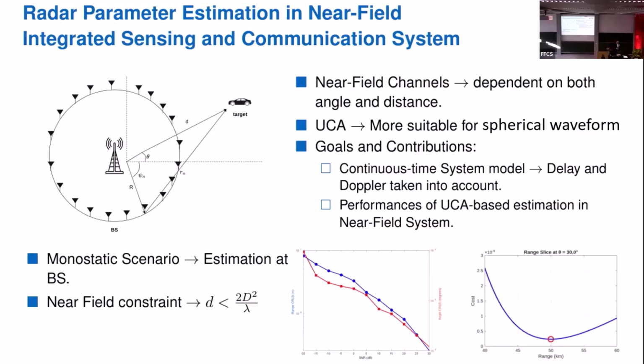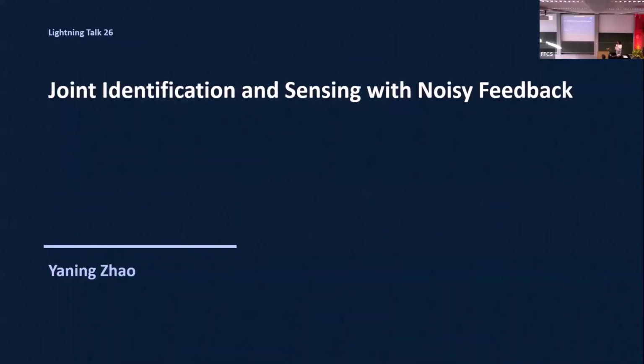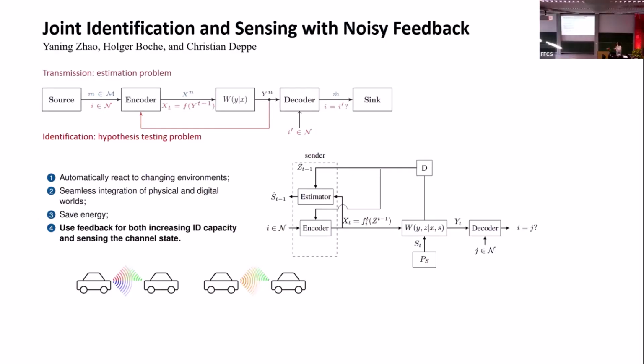Thank you. So hello everyone, my name is Yang. I'm from Christian Deppe's group. And today my poster is about joint identification and sensing with noisy feedback. It refers to the problem where we want to do the identification, and at the same time we want to estimate the channel state. So my colleagues Marcel and Vida already talked a lot about identification with feedback, but here we consider noisy feedback, which is a more practical assumption.